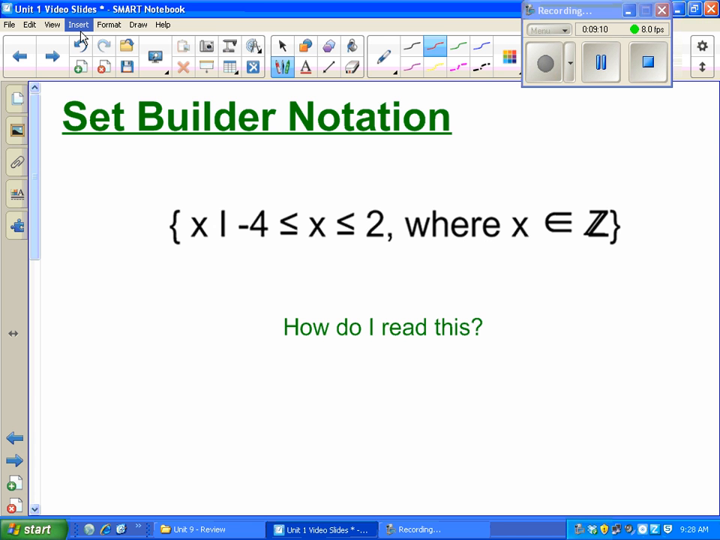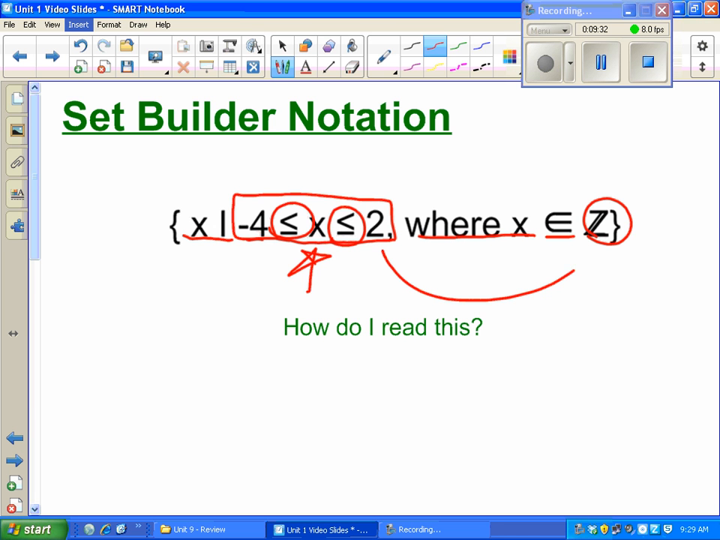What this is actually saying is X such that -4 is less than or equal to X is less than or equal to 2, where X is an element of, and remember, Z means integers. So what this is telling me, and the part I want you guys to focus on, is this part here. It's saying it's any numbers between -4 and 2, including -4 and 2, that are from the integers.